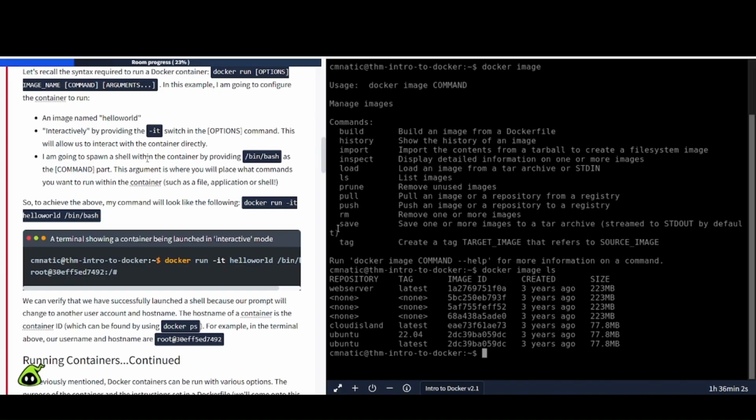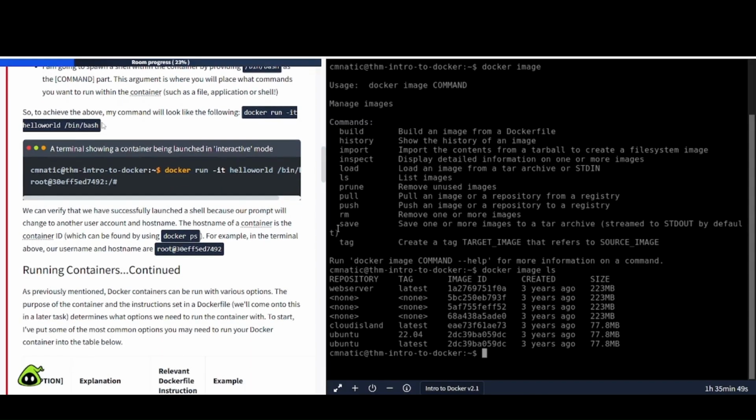I'm going to spawn a shell within the container by providing /bin/bash as the command part. This argument is where you will place what commands you want to run within the container, such as a file, application, or shell. So to achieve the above, my command will look like the following. So Docker run -it hello world /bin/bash.